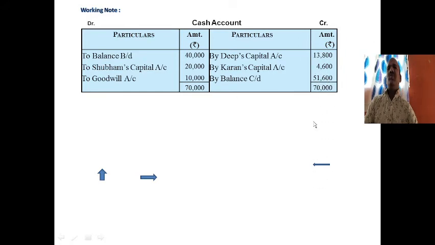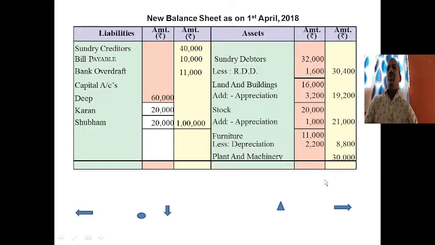51,600. This 51,600 balance should be shown in the balance sheet cash account, 51,600. Then we will get the balance sheet total of 1,61,000 rupees. This is how we have to solve the problem. We first transfer all the old balance sheet to the new balance sheet, and the adjustments are made properly to the profit and loss adjustment account and partners' capital account. Thank you students. Stay home, stay safe. For the next lecture we will meet soon, towards the pandemic ending in the schools. Thank you very much.